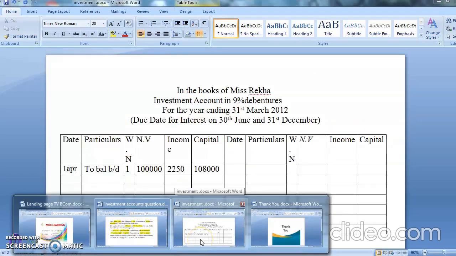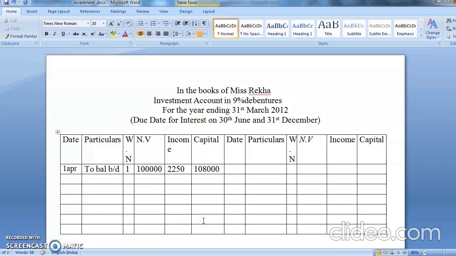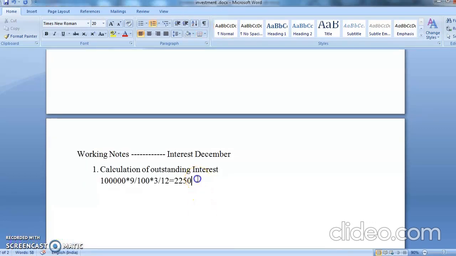Okay students, chalo let's go ahead. So second working note is what? What is the second working note? Purchase. You have purchased. Yes. How much you have purchased? You have purchased 800 units on which date? 1st June 2011. Chalo. Tell me what is the face value?